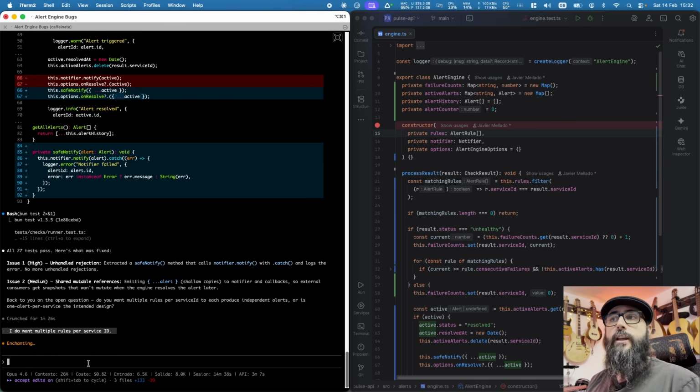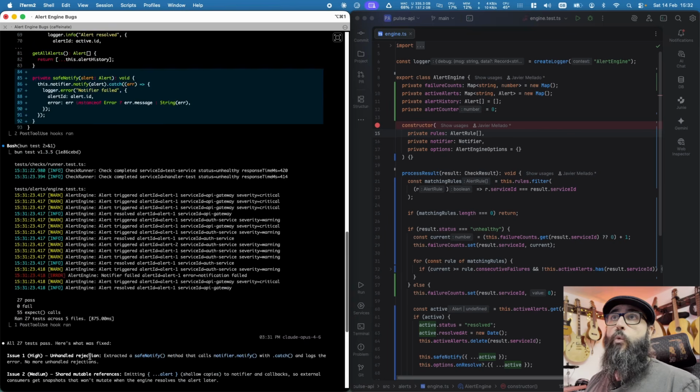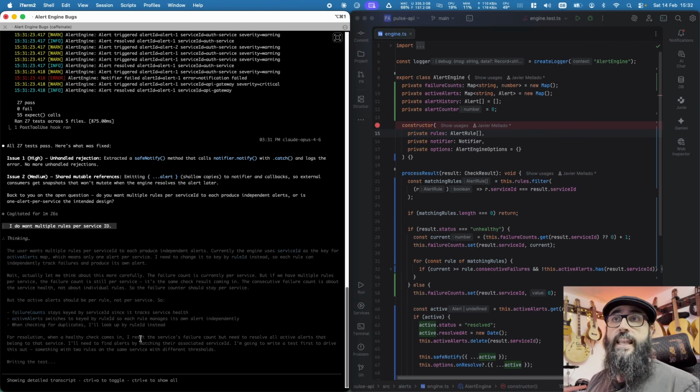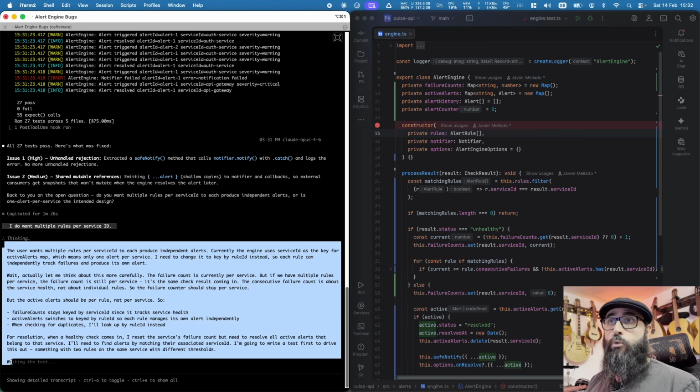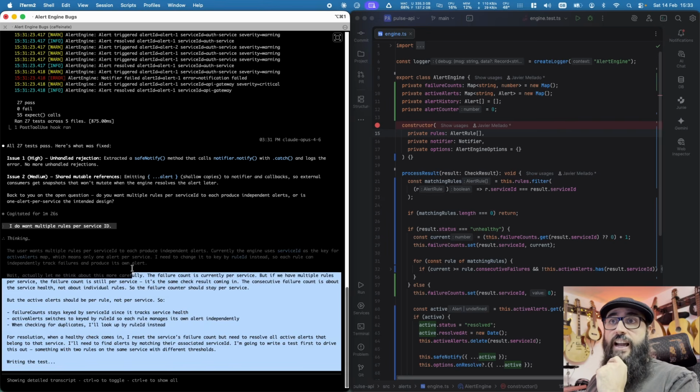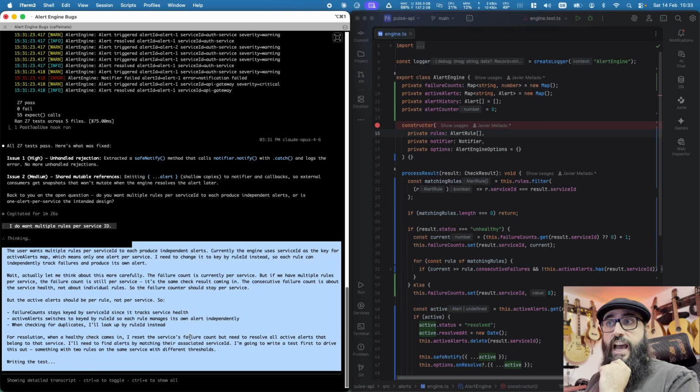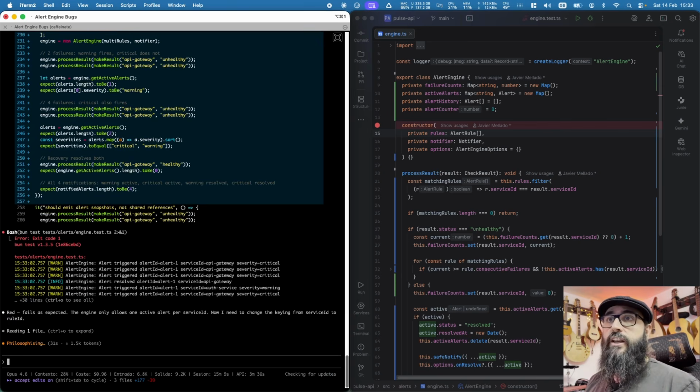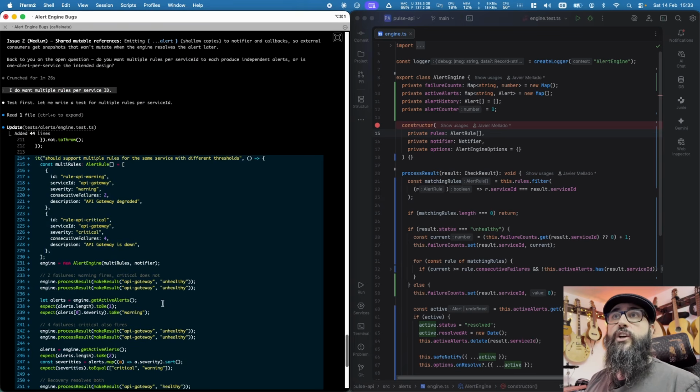So, I am assuming that after it asked and didn't take its own initiative, which is amazing. In this case, it actually did ask me what the initiative was. And then it said the user wants multiple rules per service. So it's actually thinking, wait, let me think about this more carefully. The failure count, so it's actually going, this is fascinating, ladies and gentlemen. For resolution, when a health check comes, I receive the failure. Oh, let's see what is going to come in. Okay, so it did say, okay, let's go ahead, and again, is writing the test.